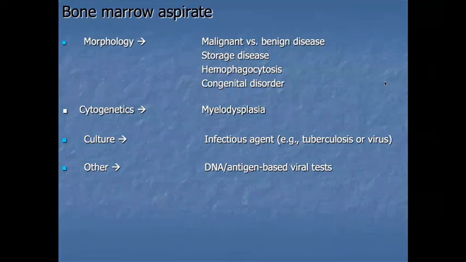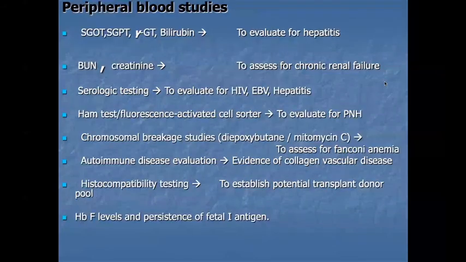Other diagnostic tests are DNA and antigen based viral tests. Peripheral blood studies: we should do LFT and RFT, SGOT, SGPT, gamma GT, bilirubin to evaluate hepatitis. Blood urea nitrogen and creatinine to assess chronic renal failure. Serological tests to evaluate for HIV, hepatitis, and Epstein-Barr virus infection. Ham's test and flow cytometry to evaluate for PNH, and chromosomal breakage study by mitomycin C and diepoxybutane to assess Fanconi anemia.